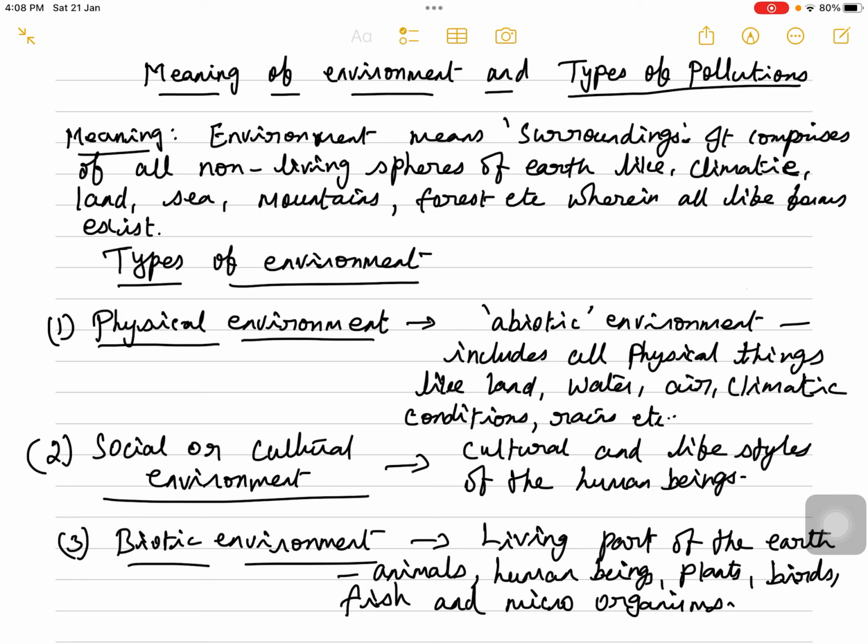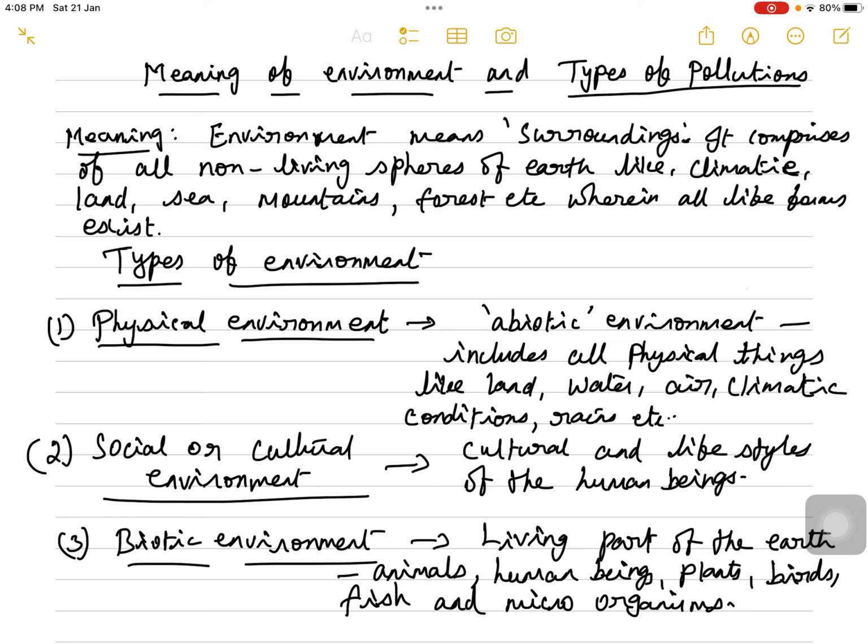And what are the various types of environment? The first one is the physical environment, which is also called as the abiotic, that is the non-living things environment, which includes all physical things like land, water, air, climatic conditions, rains, etc. Second one, social or cultural environment, cultural and lifestyles of the human beings. Each and every one of us have got different backgrounds. We follow different culture. We have different lifestyles. In spite of that, we all coexist together.